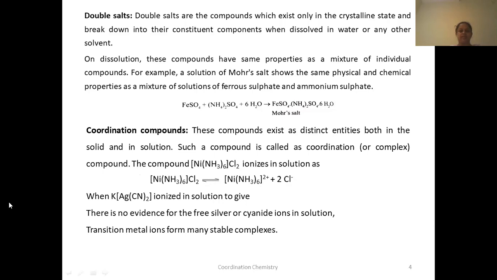So, for example, see here. First, there is a cation here. Simple thing here, potassium is here. Therefore, potassium will be a cation, and the rest part which is in the square bracket will be an anion. Whereas in this case, first we have a square bracket here.